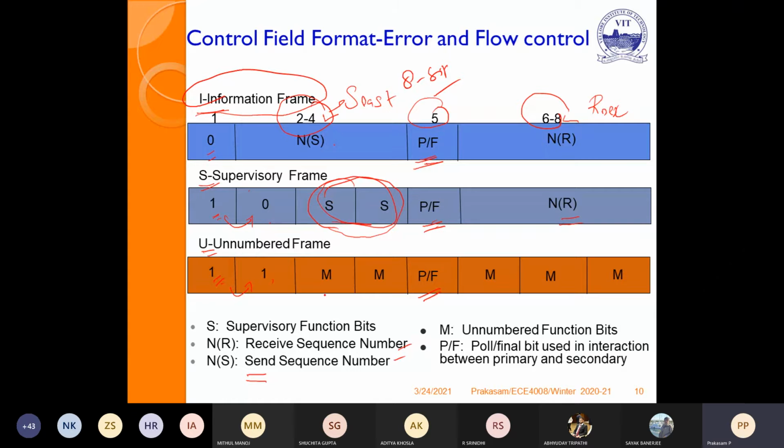Unnumbered frame. Here it is only used to establish, initiate or terminate the connections. There is no need for any send sequence number, receive sequence number or supervisory bits. All of these are unnumbered function bits, MMM. Depending upon the value of the MMM bits here, the function will vary.